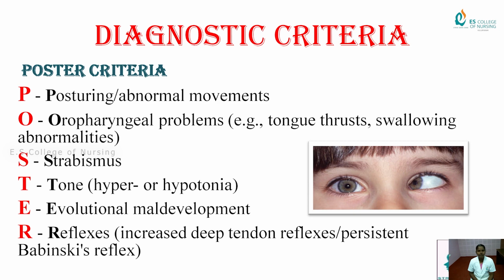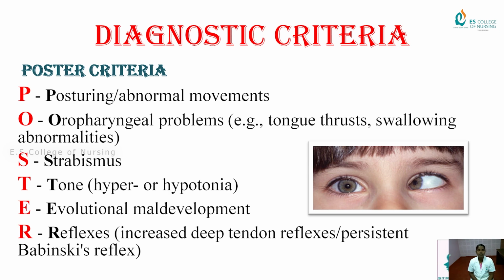Diagnostic evaluation of cerebral palsy: posture criteria. In this posture criteria, P means posturing, abnormal movement. We see that the baby or child looks abnormal in the way they are positioned. O means oropharyngeal problems, in the sense of tongue thrusting and swallowing abnormalities, which are detected by the main diagnostic evaluation. S means strabismus, and T means tone, hyper- or hypotonia may be present.